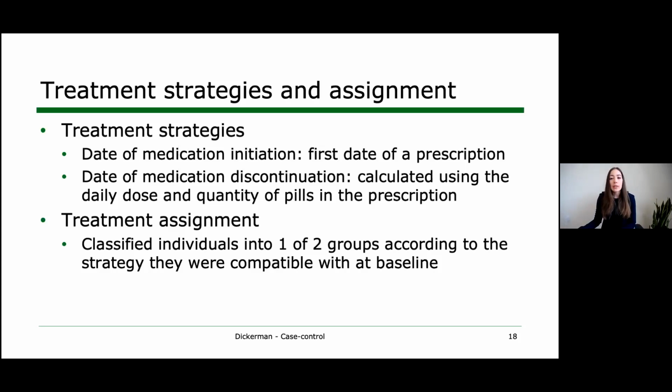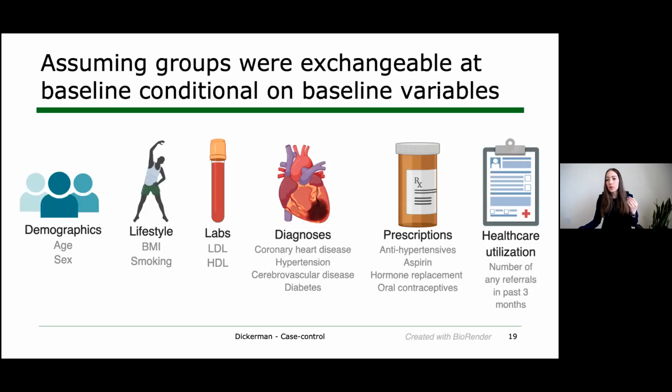To emulate the treatment assignment, we classified people into one of two groups according to the strategy that they were compatible with at baseline. And this is under the important assumption that these groups were exchangeable at baseline, conditional on baseline variables. You can see here that we were able to adjust for a variety of potential confounders that spanned demographics, lifestyle factors, labs, diagnoses, prescriptions, and markers of healthcare utilization.